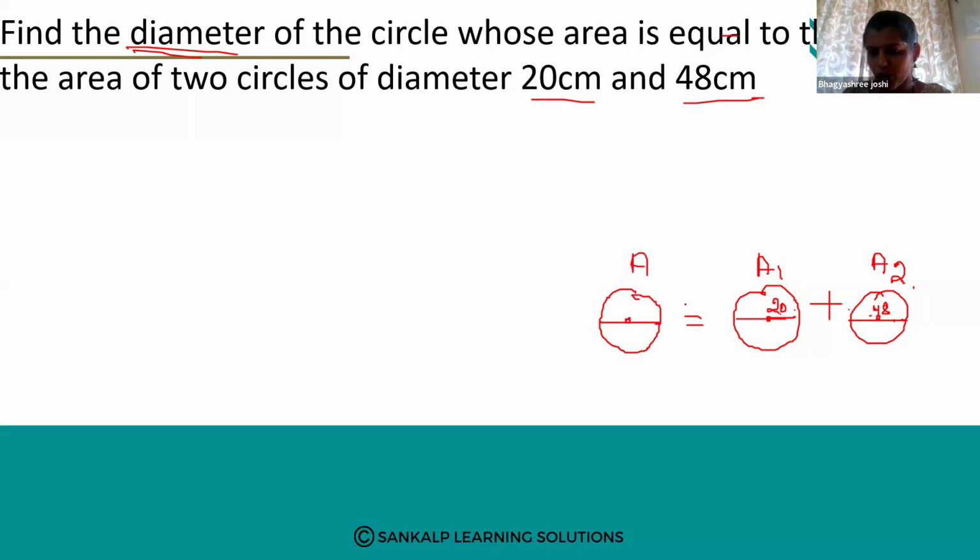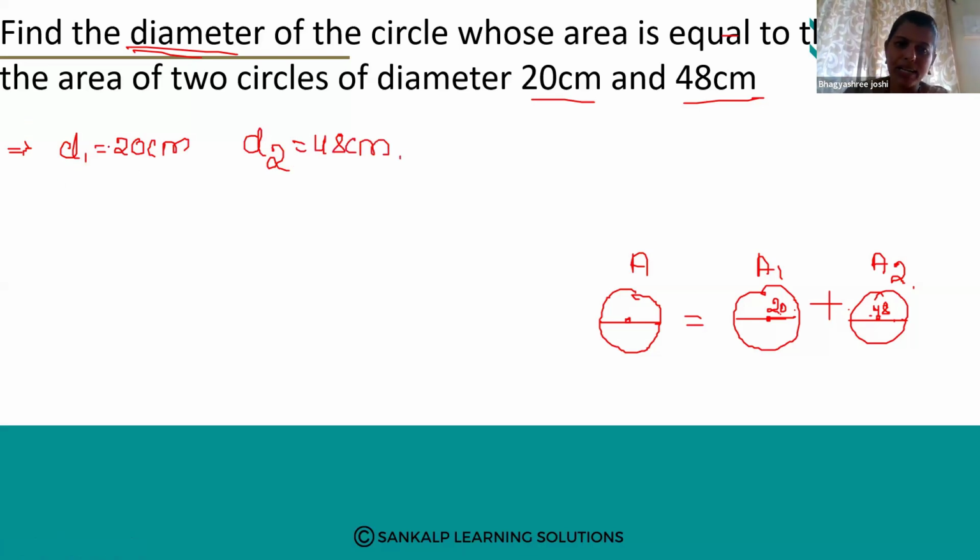So A is equal to A1 plus A2, right? So this circle diameter we want. So for that we know the value of diameter of the first circle, that is D1 is equal to 20 centimeter. Second circle diameter D2 is equal to 48 centimeter. Yes or no? Next, so D1 is 20 centimeter. Then what is R? R1 is, how can you find out radius? R is equal to D divided by 2, right?